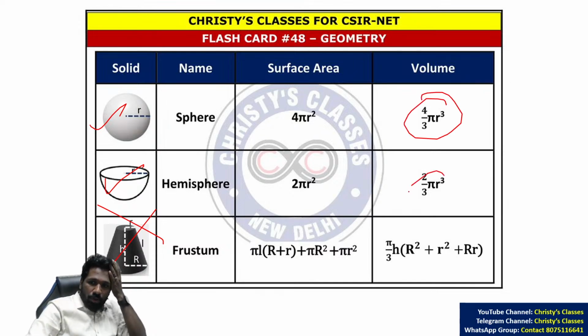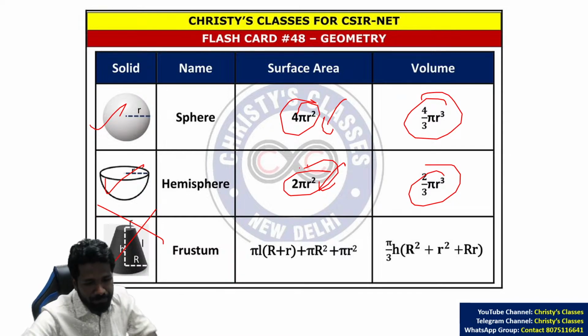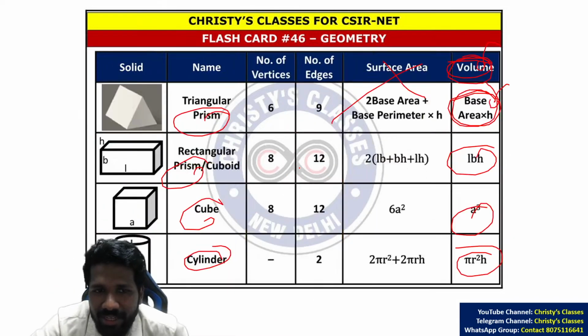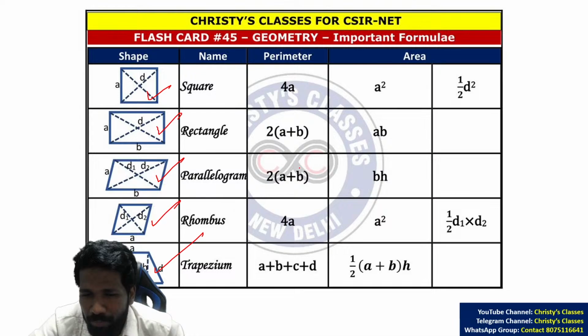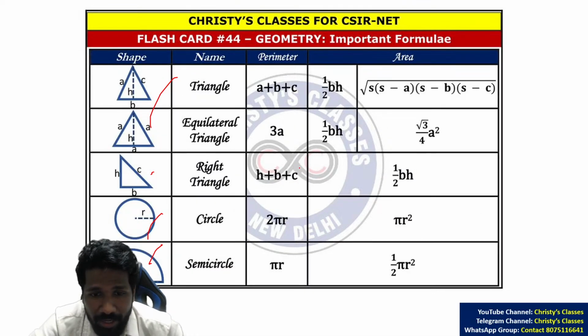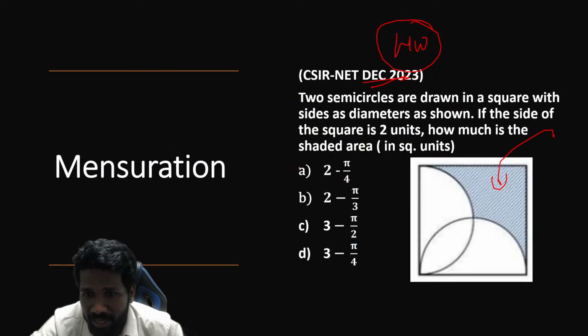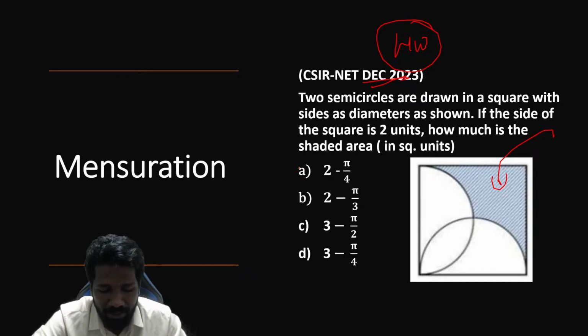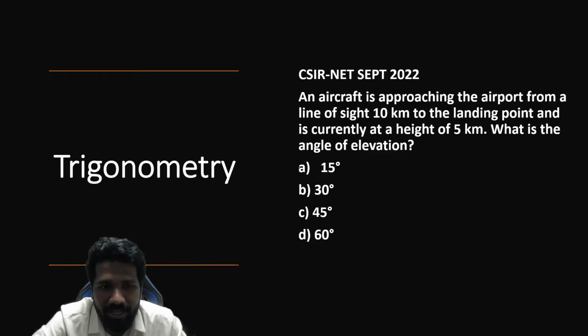4 by 3 pi r cube, 2 by 3 pi r cube. Surface area of sphere and hemisphere is also important. Please revise this before the exam. So these are the basic theory. In mensuration, theory is more important. That is why I summarize the theory. Questions you can check out from the previous lectures where I have explained that in detail.